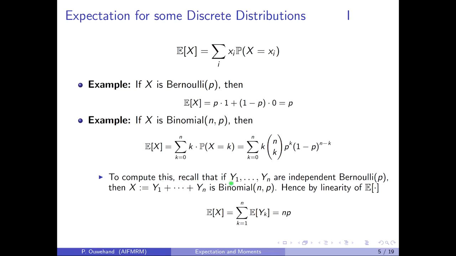Recall that if y1 up to yn are independent Bernoulli p random variables, then their sum is binomial n, p. And so we can use the linearity of the expectation operator to compute the expectation of x as the sum of the expectations of the yk. We've just seen that each of these expectations is equal to p, and since there are n of them, the result is n times p.